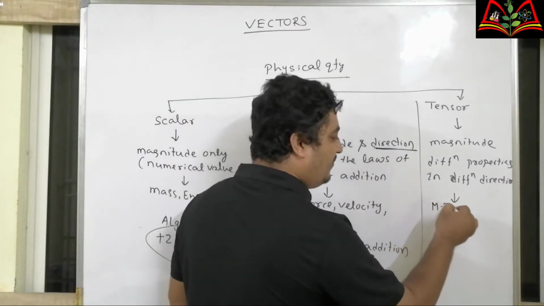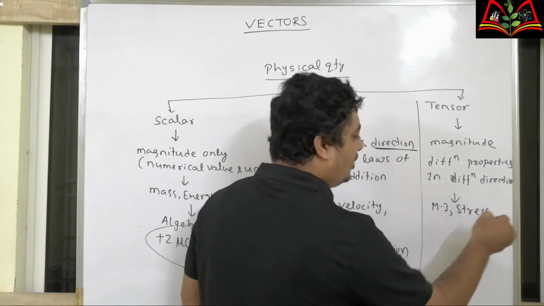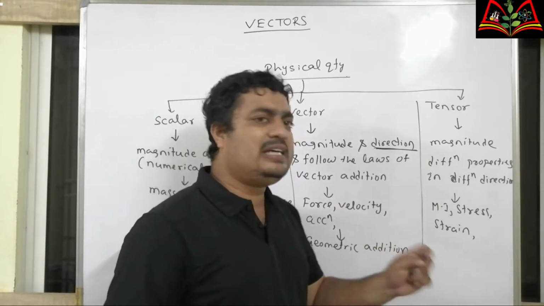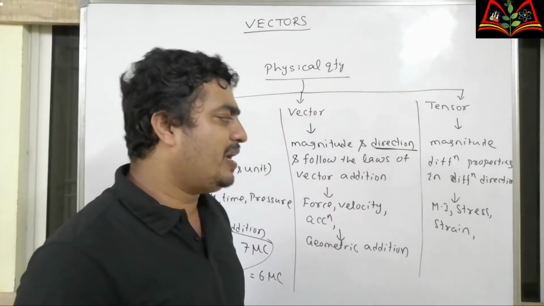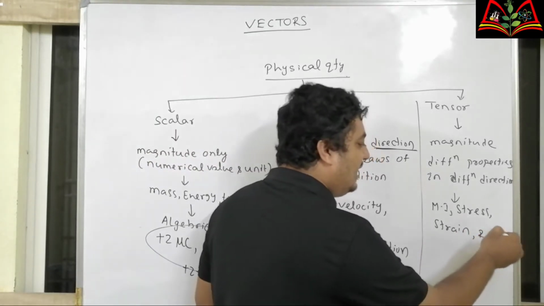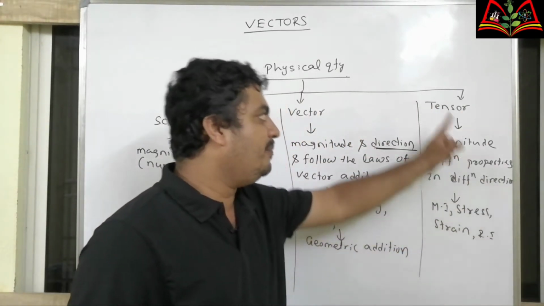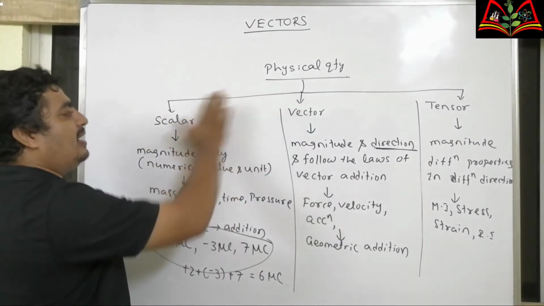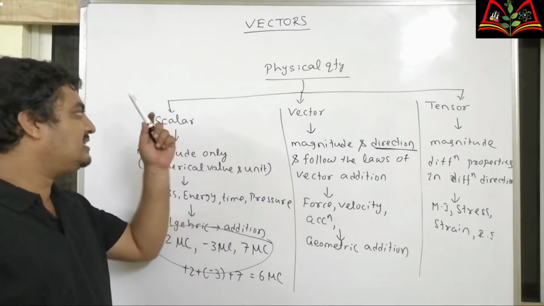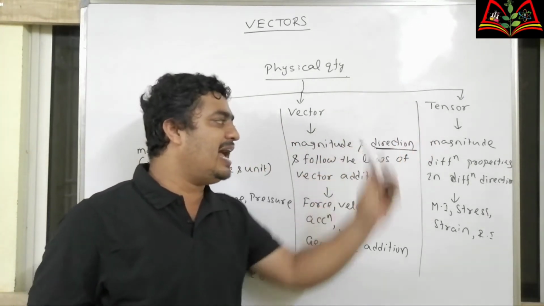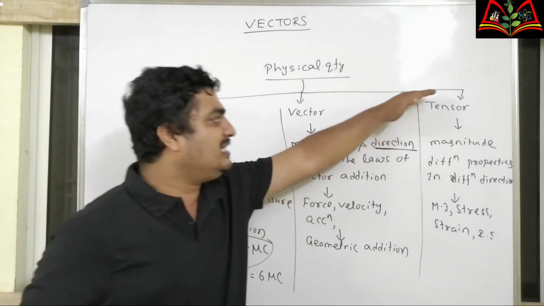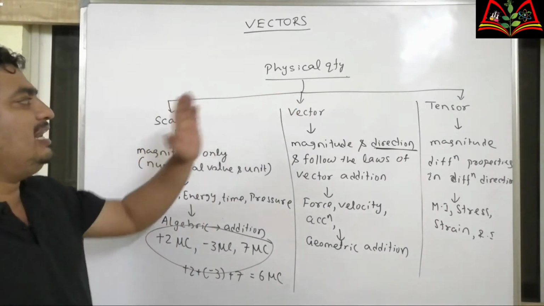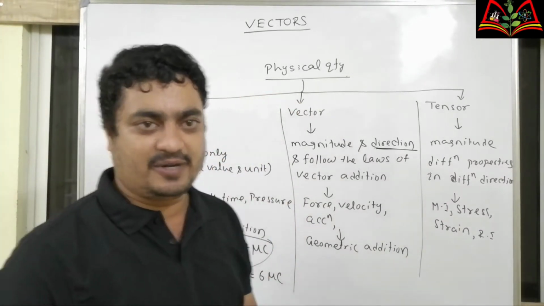For example, moment of inertia, stress, strain, and we can say refractive index in non-isotropic medium. They can be called tensors. So, physical quantity can be divided into three parts: scalars, vectors, and tensors. This part is out of our syllabus, so we will focus only on scalars and vectors in this chapter.